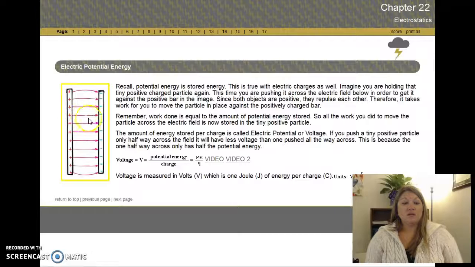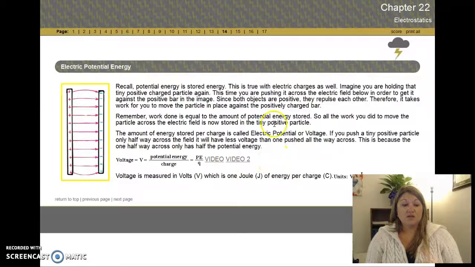This electric potential is given by this equation: potential energy divided by the charge. That's called your electric potential, or as we more commonly know it, voltage. Voltage is measured in volts, which is joules per coulomb, joules of potential energy over coulombs of charge.